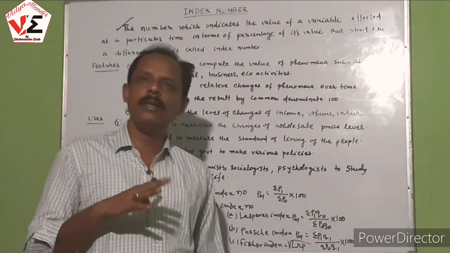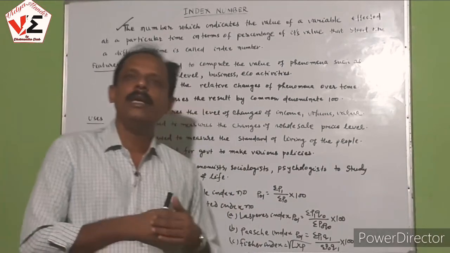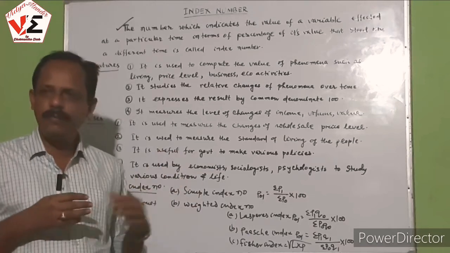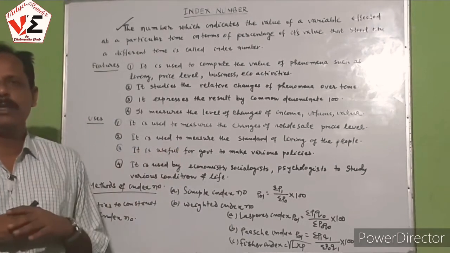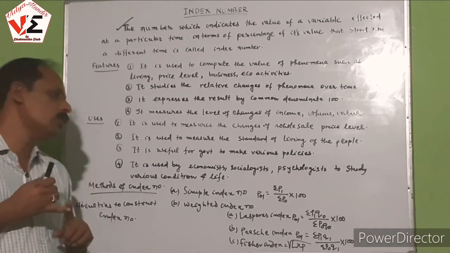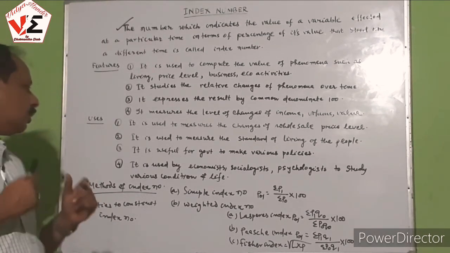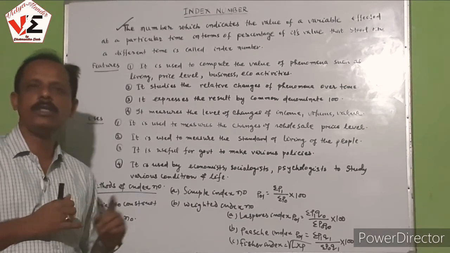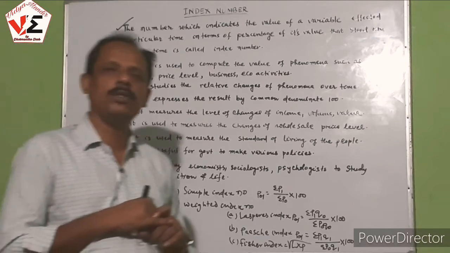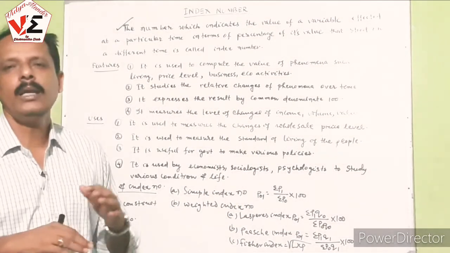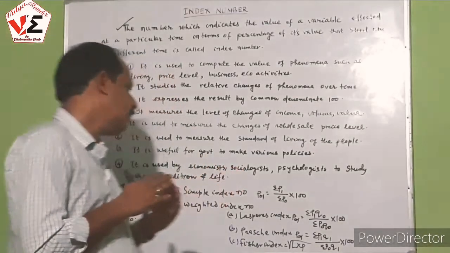The government observes various difficulties like inflation and deflation, and takes corrective measures by publishing economic policy based on the index number. So the economists, psychologists and sociologists study the various conditions of life with the help of the index number. Various experts study the various conditions of life with the help of index numbers, and they take corrective measures.